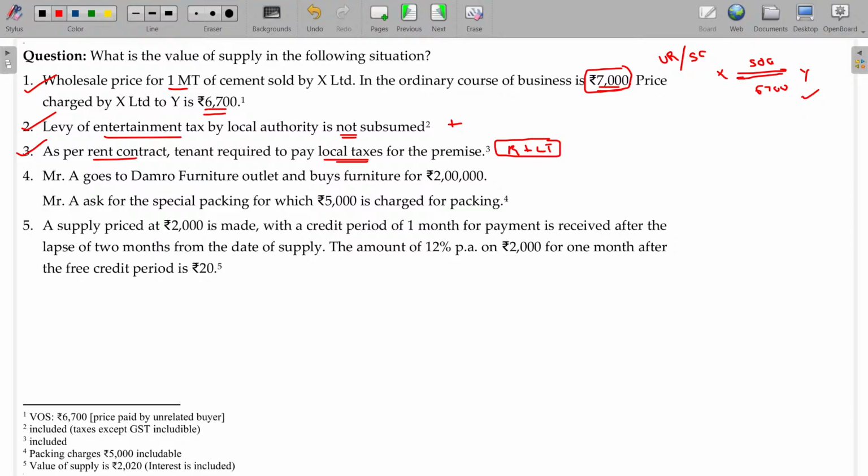Mr. A goes to Dumbro Furniture Outlet and buys furniture for rupees 2 lakhs.